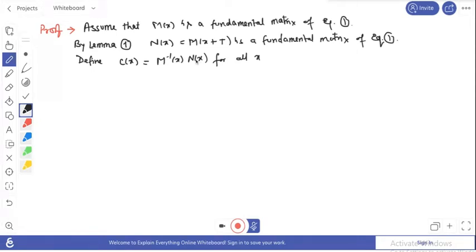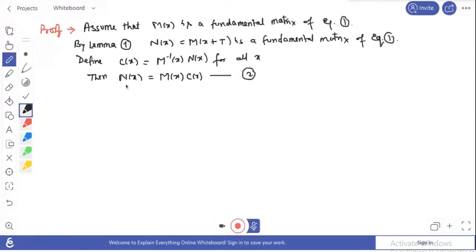Okay, so here we can write directly what N(x) is. We are interested to find N(x) equals, if we pre-multiply by M to both sides, so this becomes M(x) C(x). Okay, so if we define this as my equation number 2.